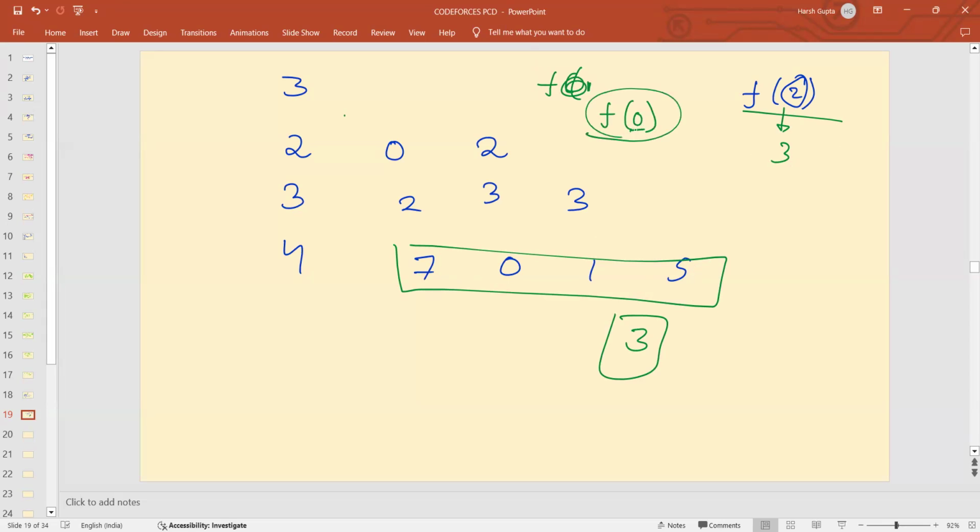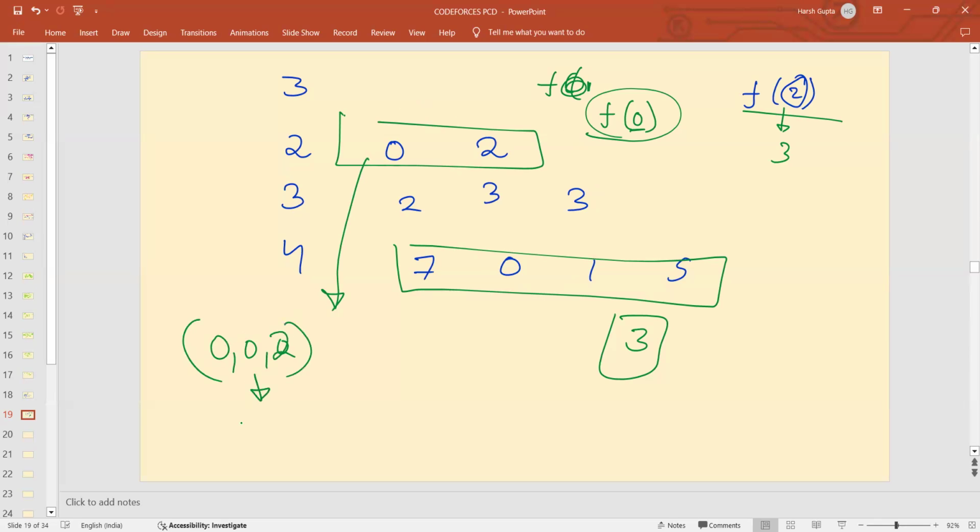For 0, what is the maximum number that we can obtain? First of all, which sequence are you all thinking to choose? Let me choose sequence 1. If I do max of 0, 0, 2, what will I obtain?